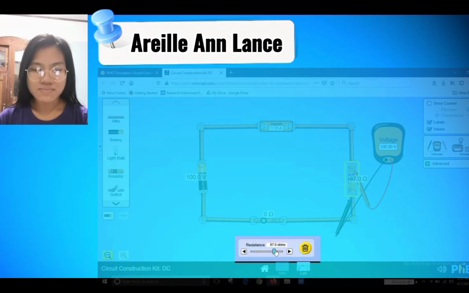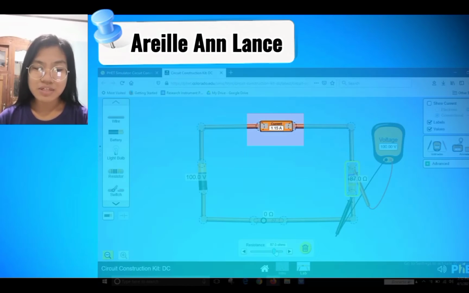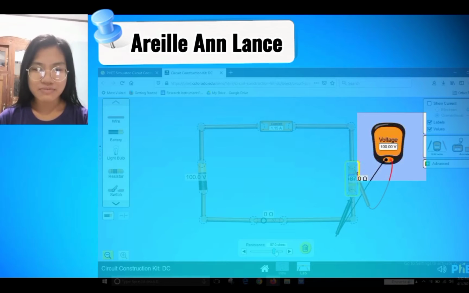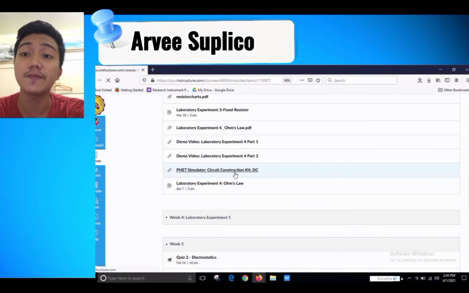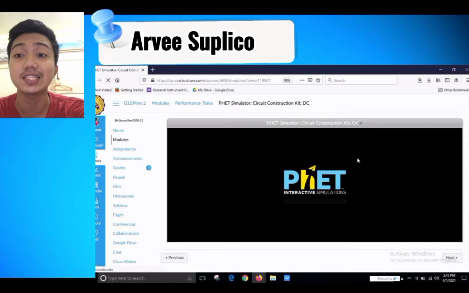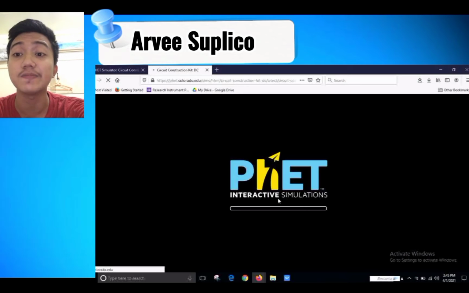After which, we can identify the resistance by clicking the color-coded resistor and dragging it to our desired value in an increasing manner. We can also identify the current by looking at the ammeter and the voltage by looking at the voltmeter. For our procedure, we will be using PhET Simulator as the circuit construction kit DC lab activity. The following data gathered were composed of 5 trials of measurements of voltage, current, and resistance.